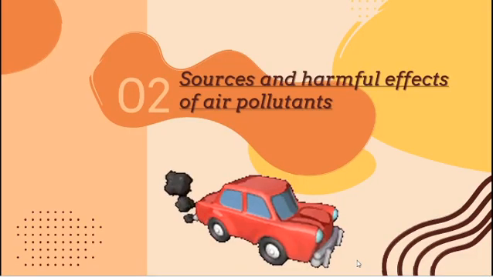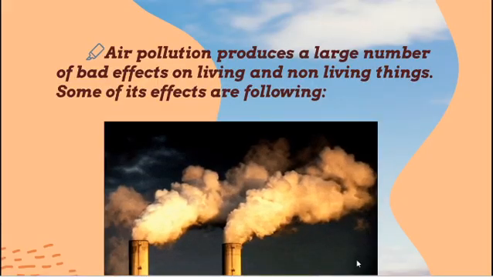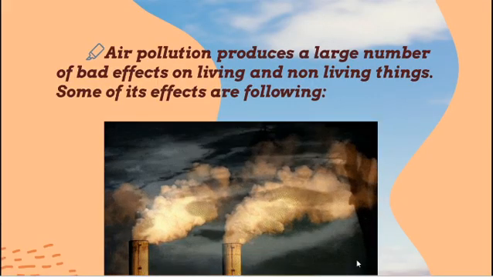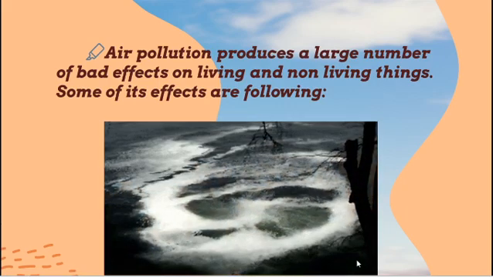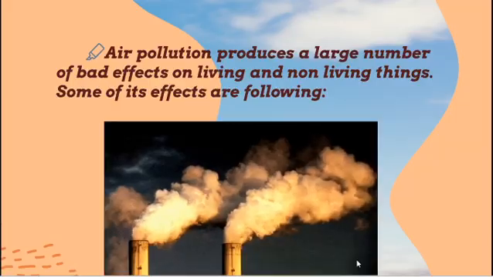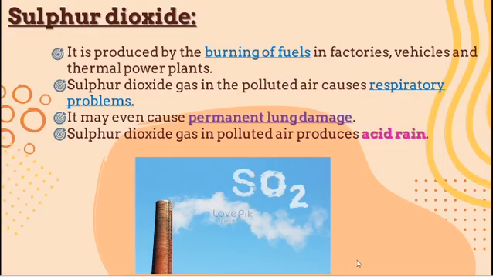So the next one is sources and harmful effects of air pollutants. Air pollution produces a large number of bad effects on living and non-living things. We already said it has an impact on both living and non-living things, so let us see one by one. The first one is sulfur dioxide.